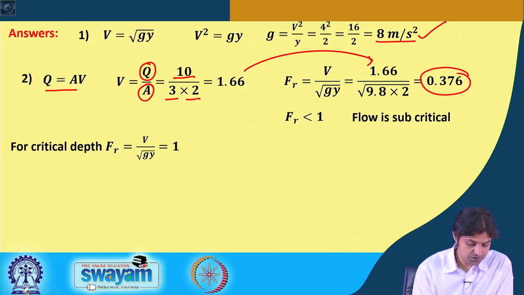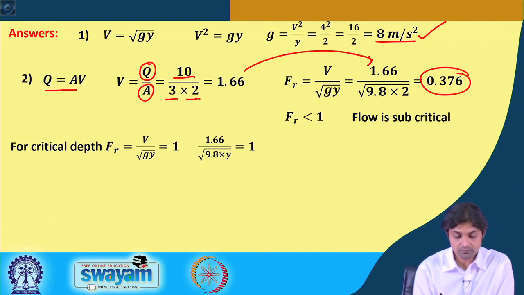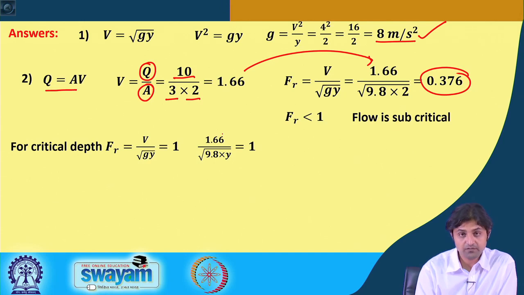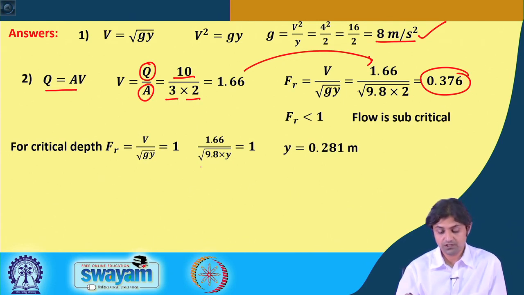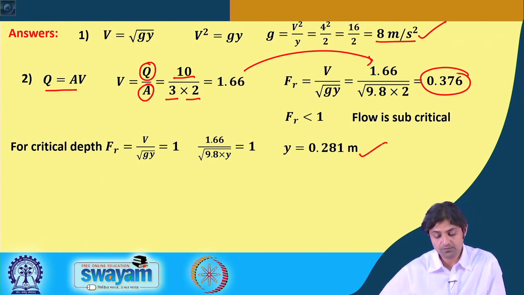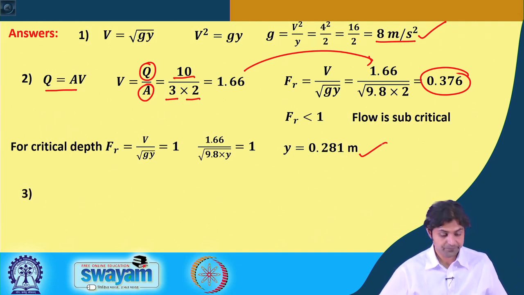v by under root g y is equal to 1, therefore, substituting v will remain same 1.66, g is 9.8 and y we have to find out. Using this equation we can find out y is 0.281 meters. So, it has to be more shallow. Earlier the depth was 2 meter, here we have to make it 0.28 meters.